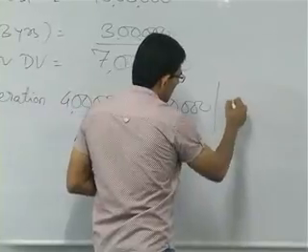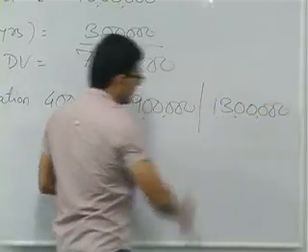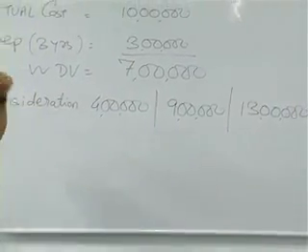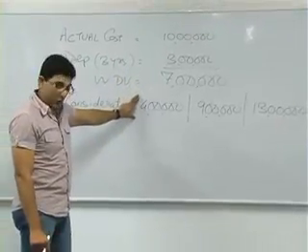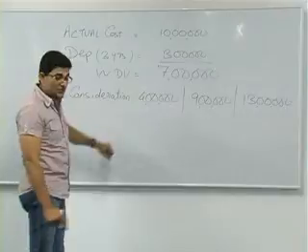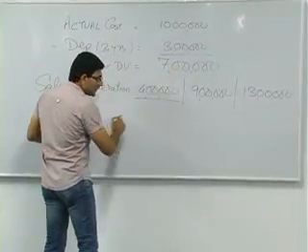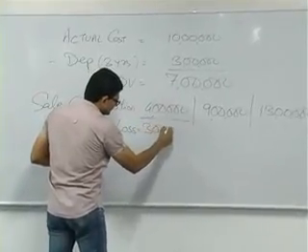And third case is 13 lakhs. So now let's see what is going to happen. If my WDV is 7 lakhs and I am selling the property for 4 lakhs, there is a loss. If you compare 7 and 4, there is a loss, and the loss is of 3 lakhs.